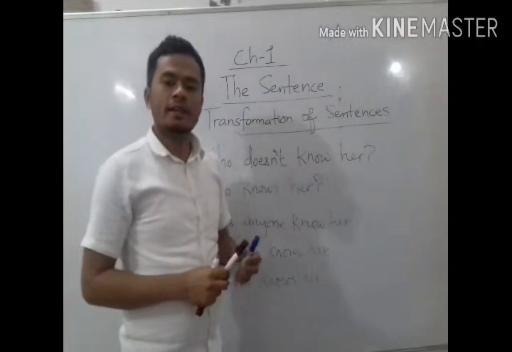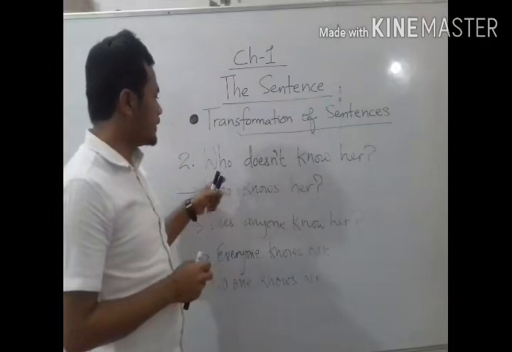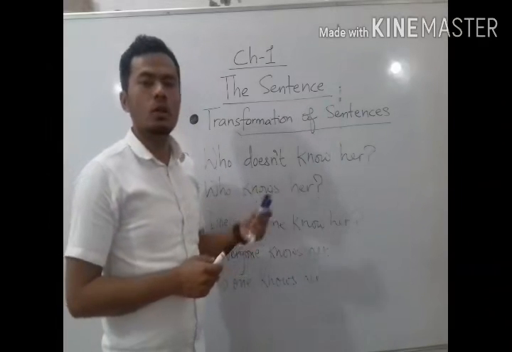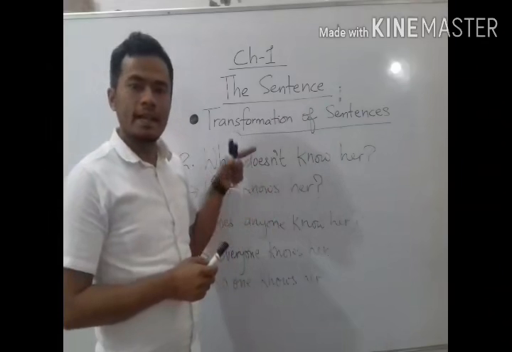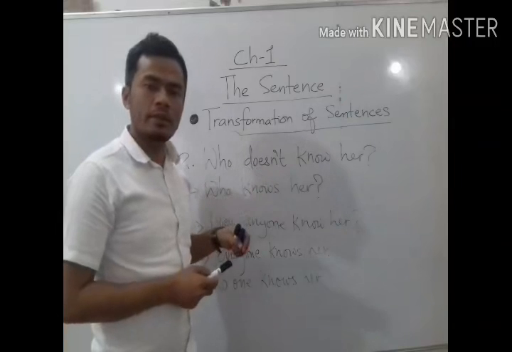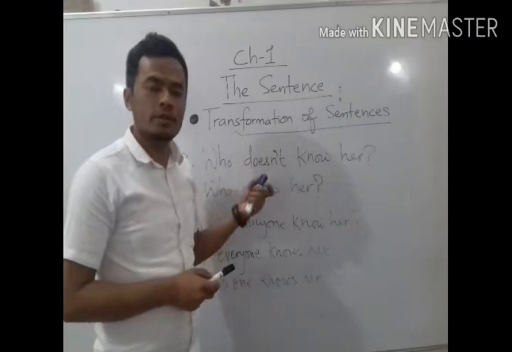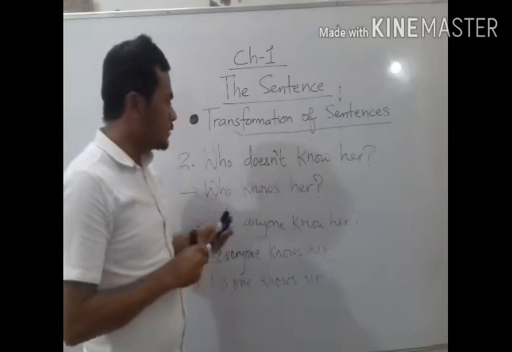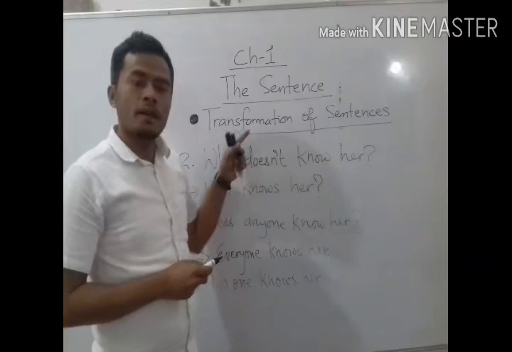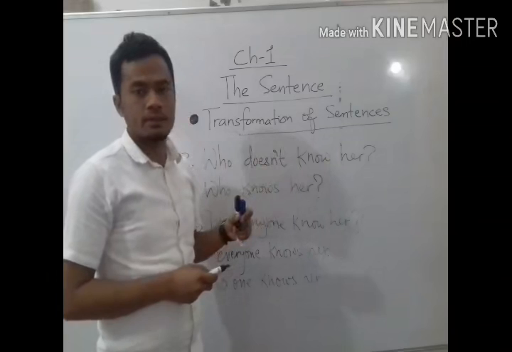Now just take another example from your book. See here, it is given here, who doesn't know her? This is an interrogative sentence, and what type of interrogative sentence? It is a WH question. But when you see this, this is an interrogative sentence as well as a negative interrogative sentence.